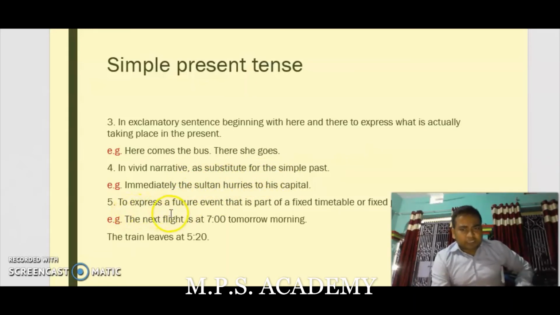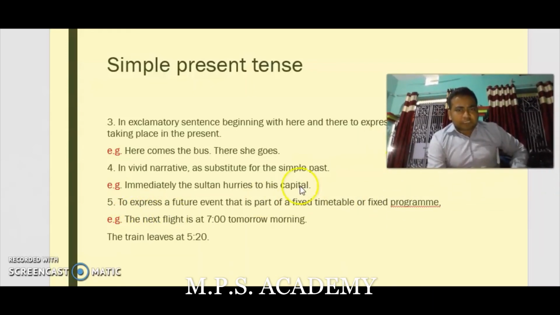Next point is to express a future event that is part of a fixed timetable or a fixed program, which means that we have planned for something which is going to be held in the near future.